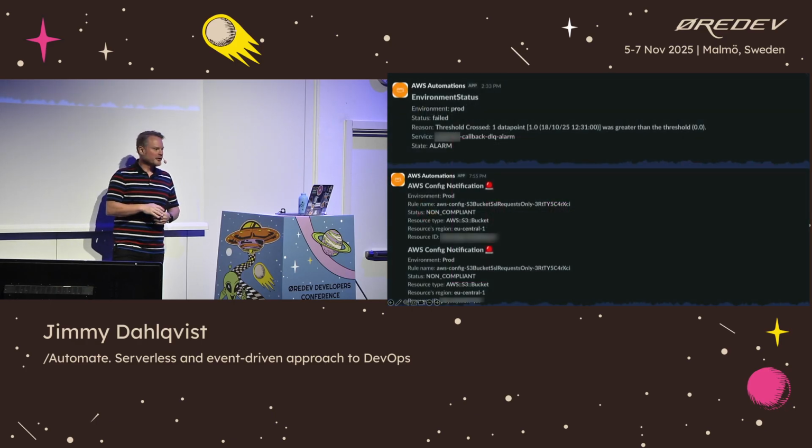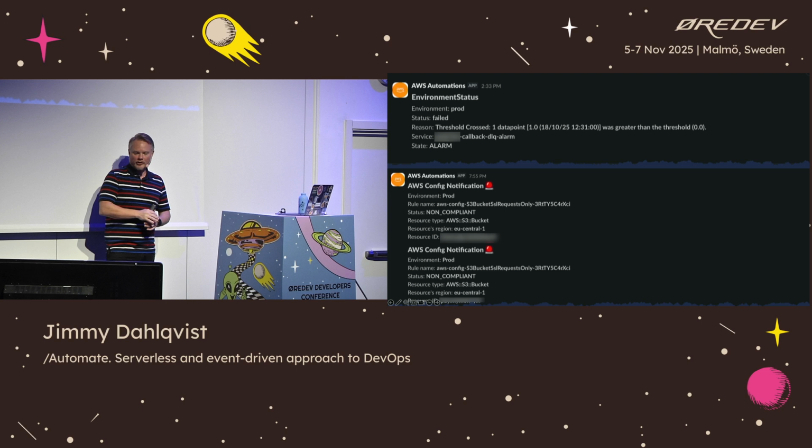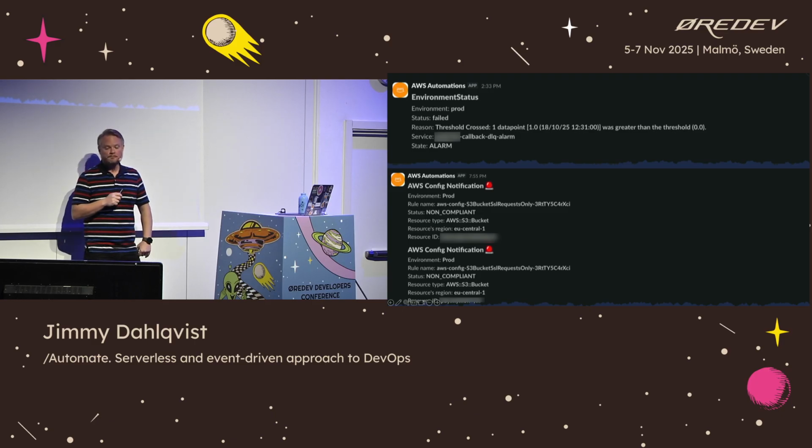And looking in our Slack, this is what we are getting. In the top here, we can see that one of our callbacks from one of our banks has failed parsing and has now ended up in one of our DLQs. On the other hand, in the lower part, we can see that someone has created an S3 bucket and forgot to turn on our SSL requirements, meaning that we get a config rule that is breaking, and we get a notification saying that this bucket is out of compliance. And all of this is flowing over to us in Slack.